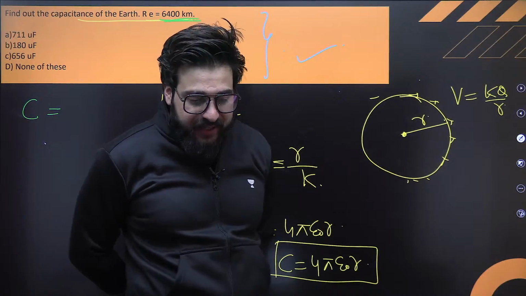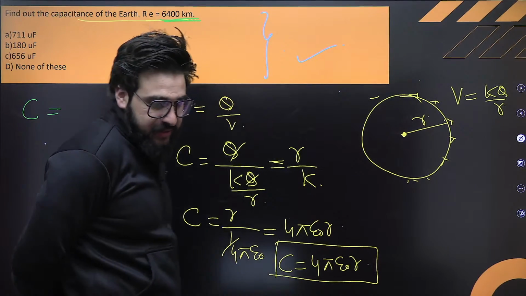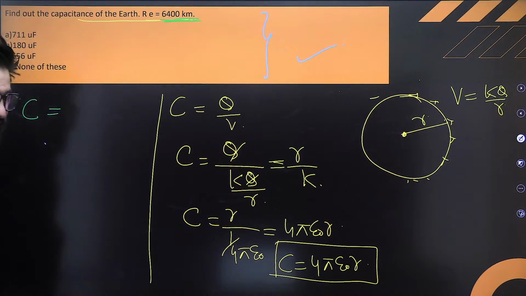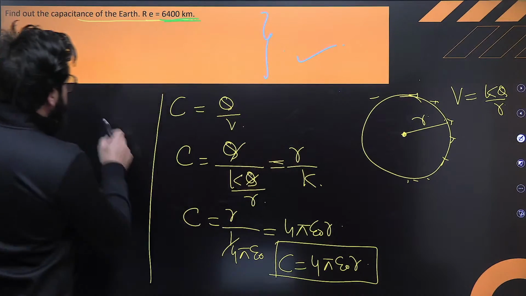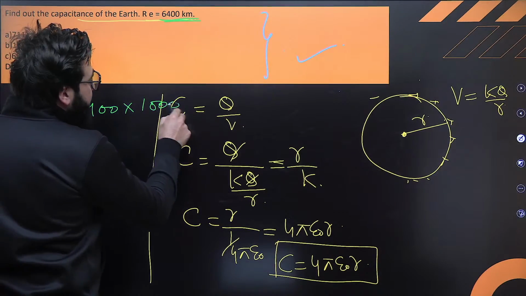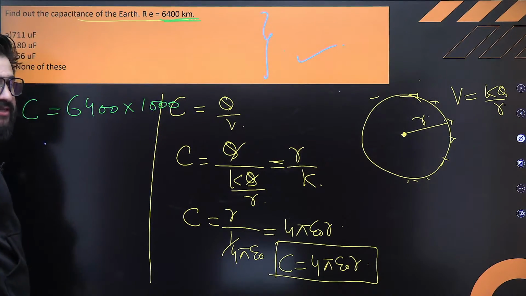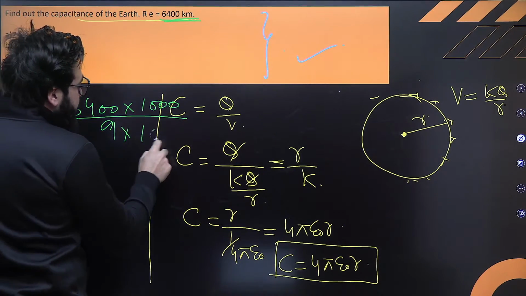Can I just write it over here? Yes. So definitely I can write it over here. Just put the value of this as it is. That will be 64 into 1000 if I convert to meters, upon K, that is 9 into 10 raised to the power 9.